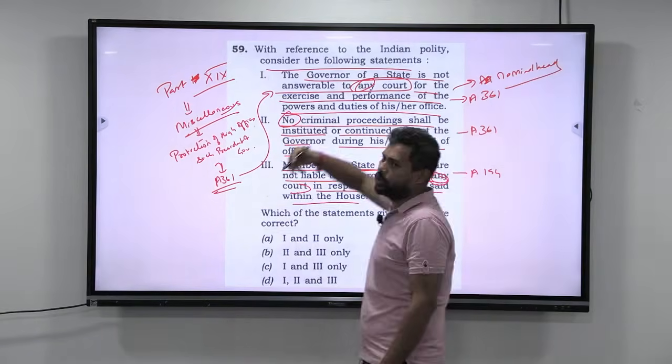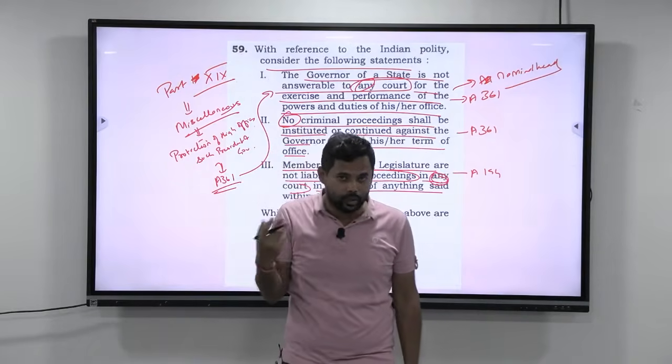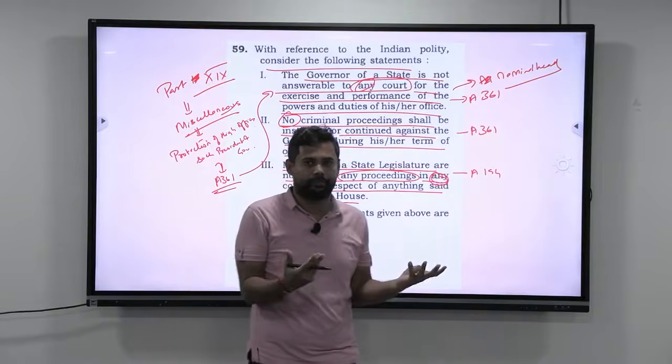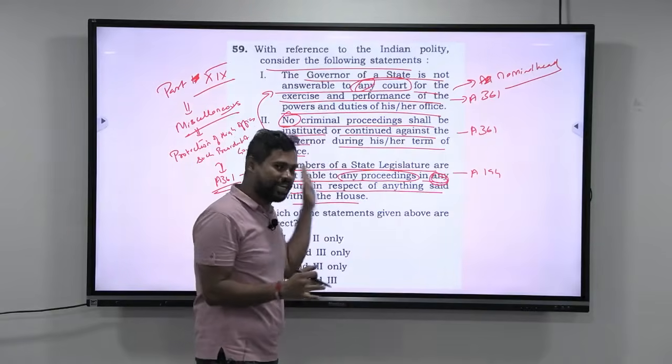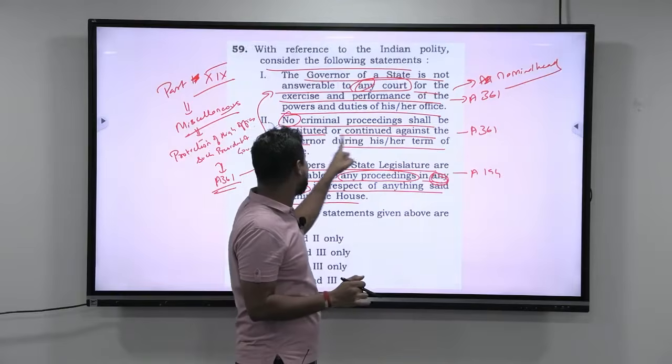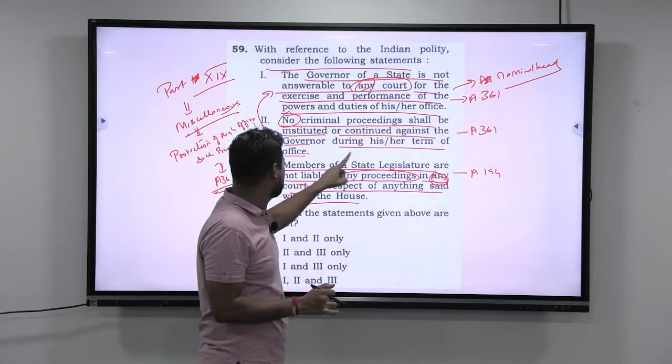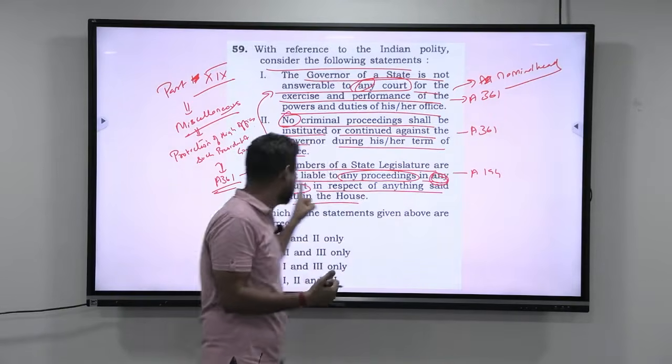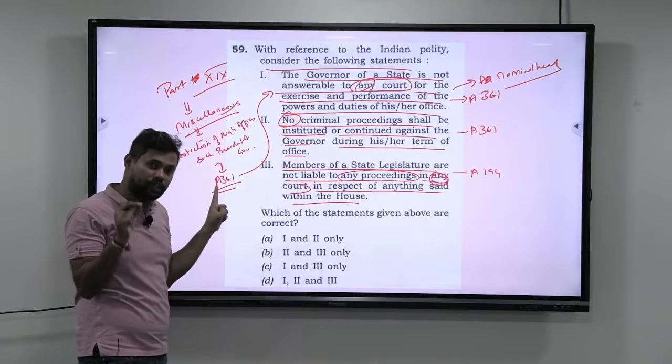So, they are a nominal head who are going to act in accordance with the aid and advice of the Council of Ministers headed by either the Prime Minister or Chief Minister. Since they are nominal heads, they have been given absolute immunity. Here, no criminal proceedings shall be instituted or continued against the governor during his or her term. Again, this is an immunity power that is given according to Part 19 of the Indian Constitution.